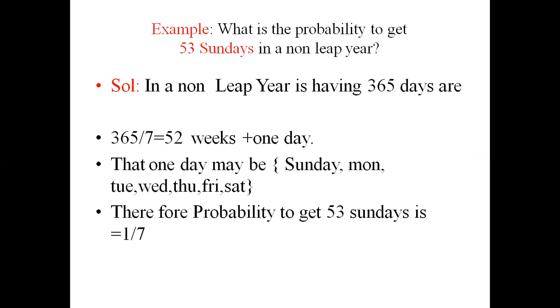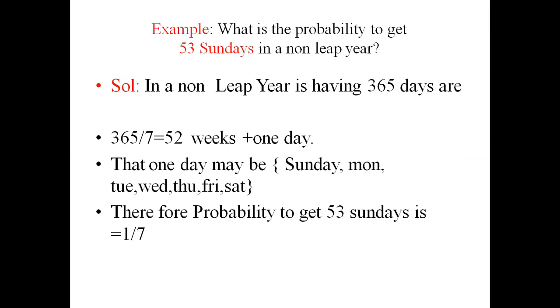What is the probability to get 53 Sundays in a non-leap year? A non-leap year has 365 days. 365 divided by 7 is 52 weeks plus 1 extra day.